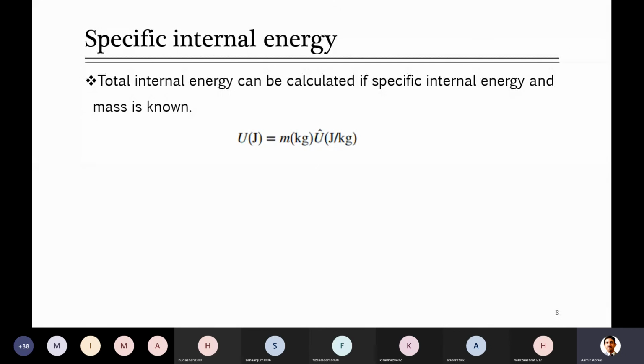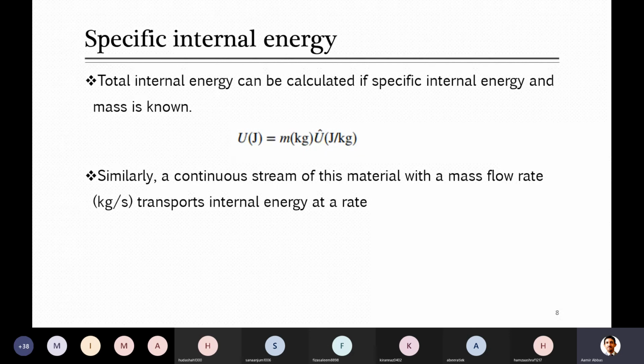For example, as she told, specific internal energy is internal energy per unit mass. So if I report it per unit mass flow rate, so that it becomes kg per second, then instead of U, maybe you will be writing it like U dot, and U dot means with respect to time, joule per second. So wherever you see these specific properties, it is convention that they are mentioned with this cap symbol. As you can see here with the U cap, and already you have seen KE cap and potential energy with this small cap. Wherever it is written, it shows that this is a specific property.